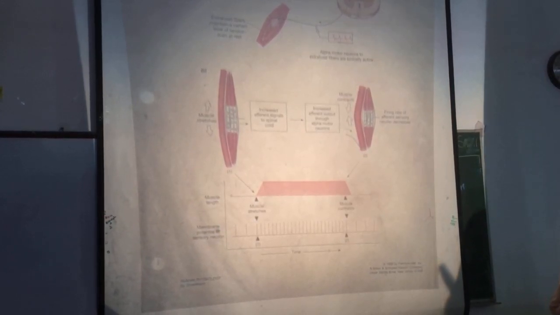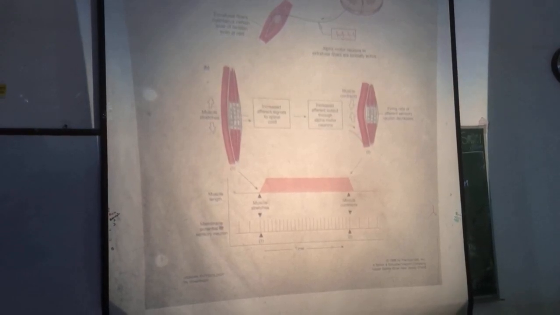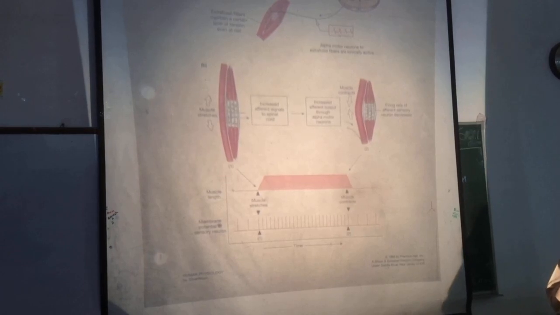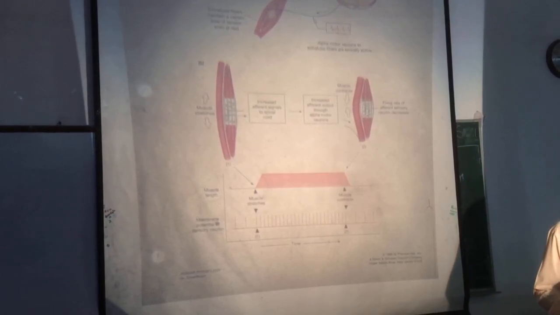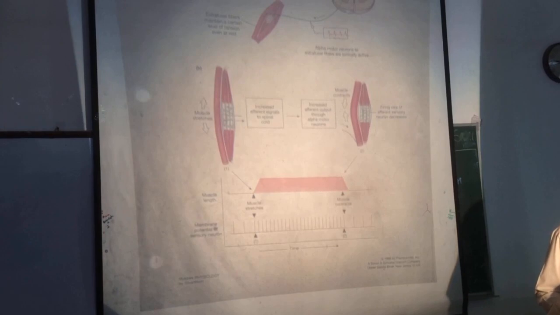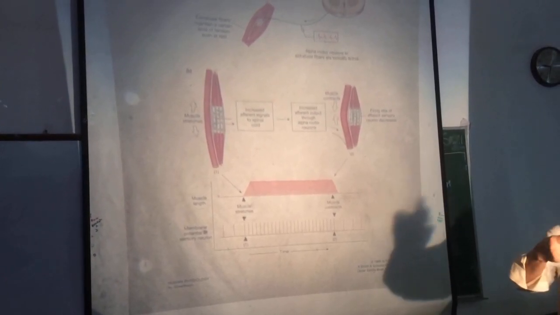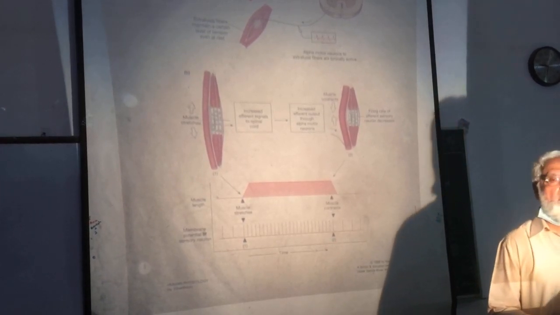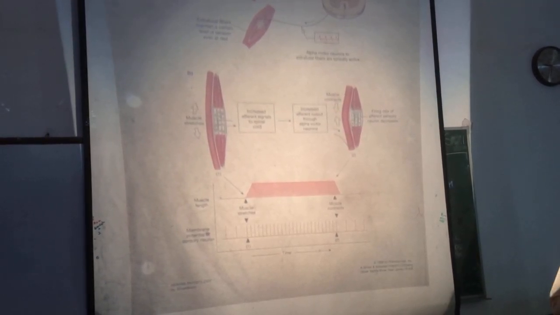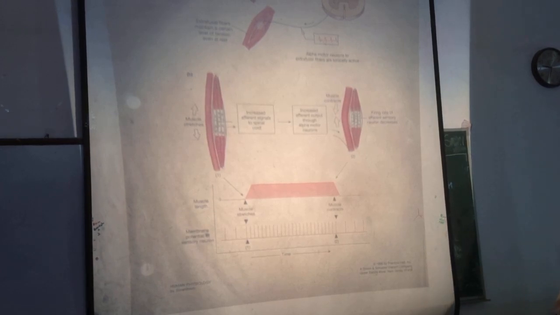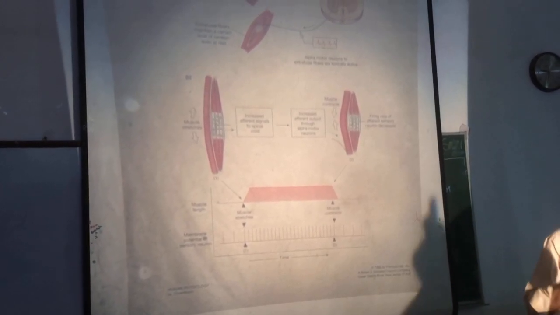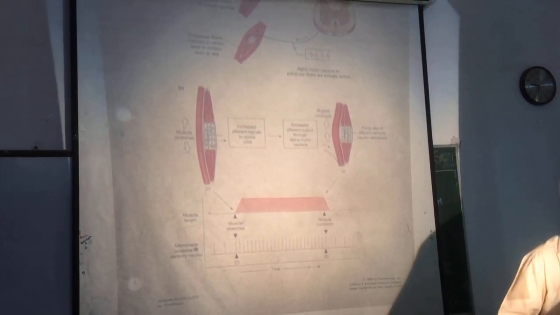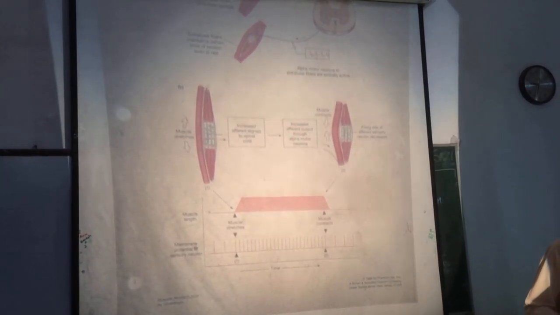Primary nerve endings respond to both increase in the length of the muscle and rate of increase in the length of the muscle.